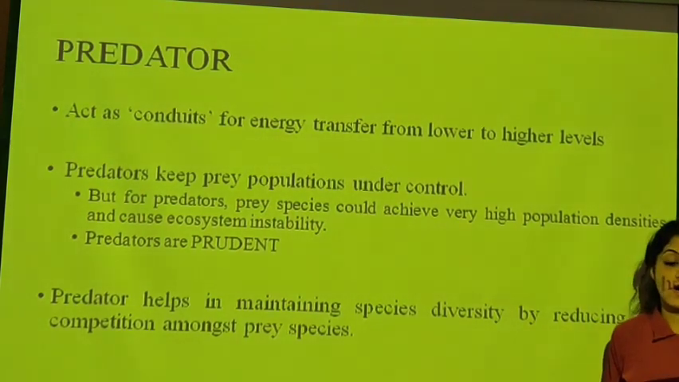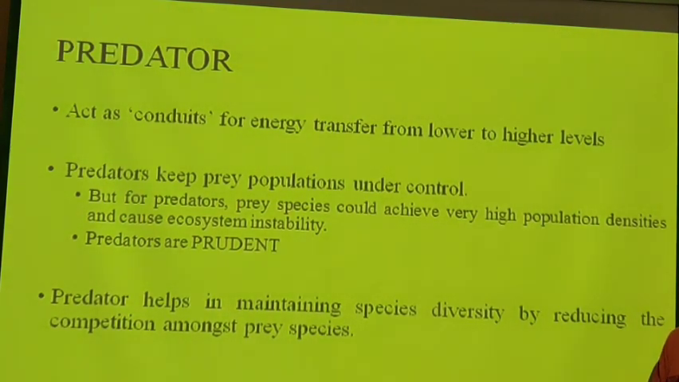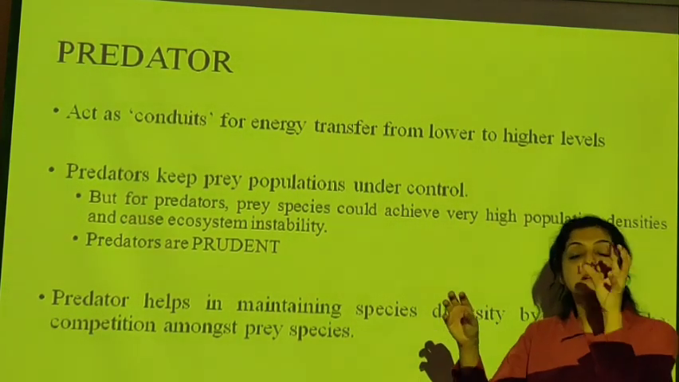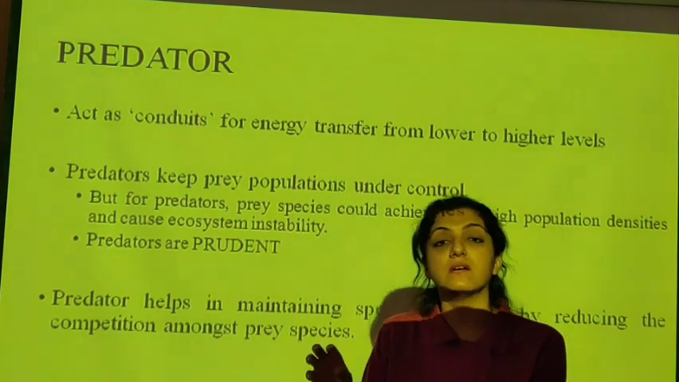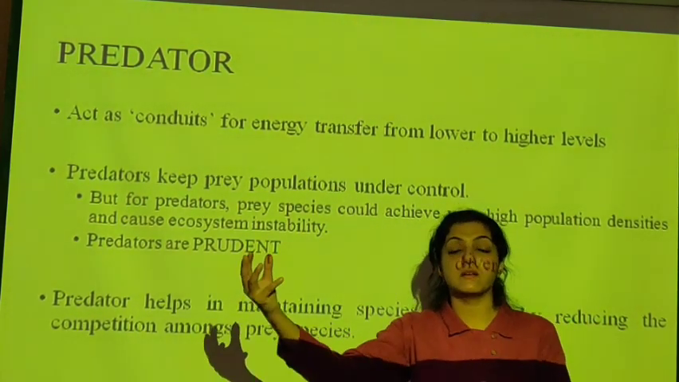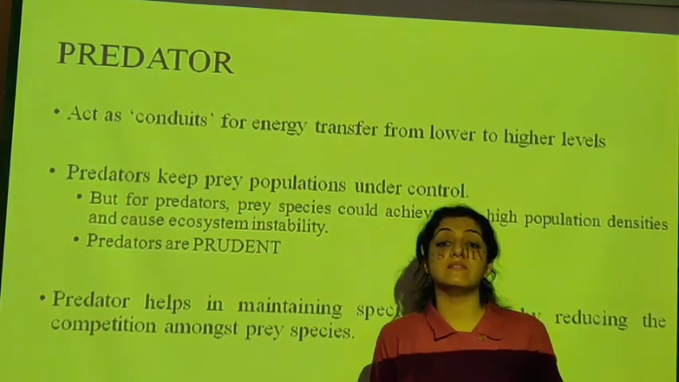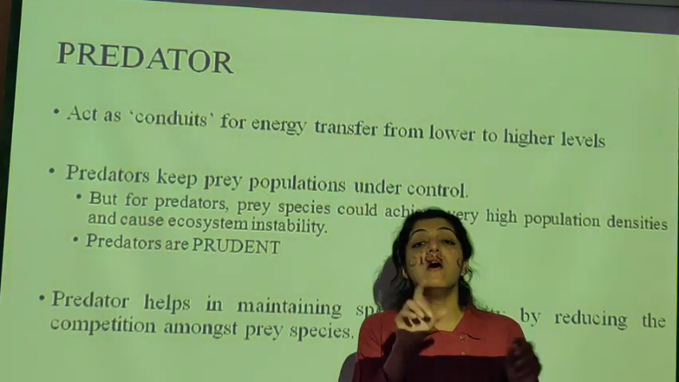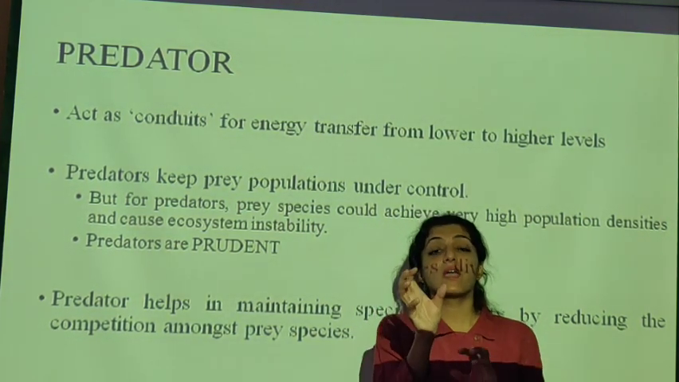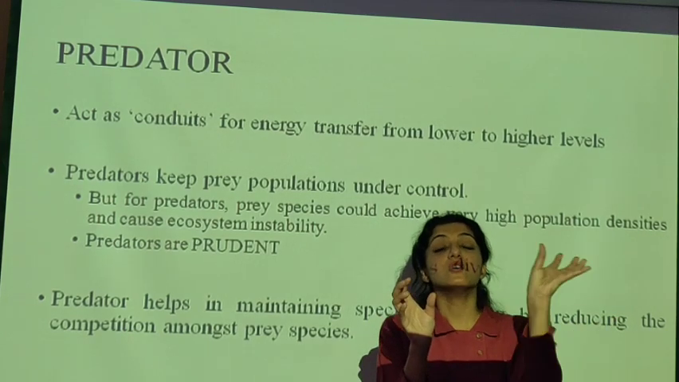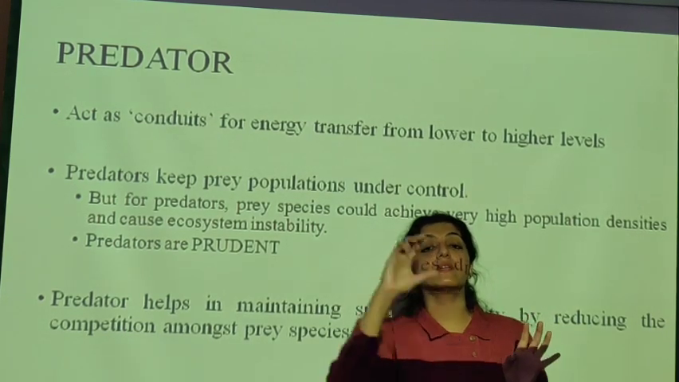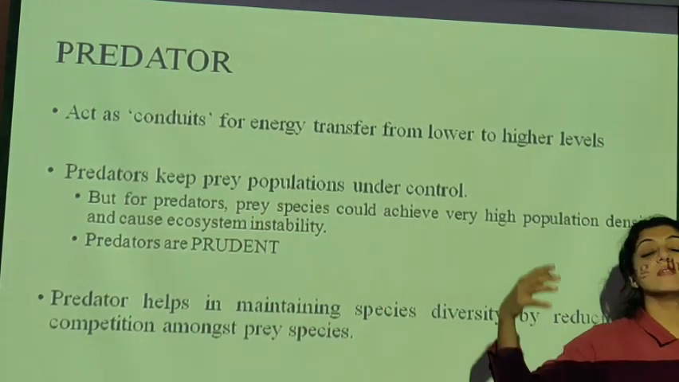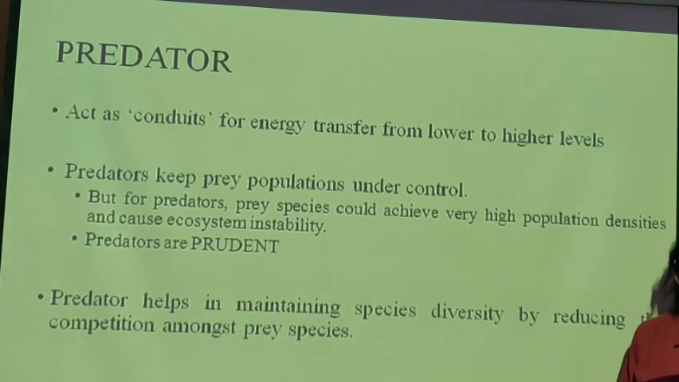What is a predator now? A predator acts as a conduit for energy transfer from lower level to higher level. When a tiger eats a deer, the energy of the deer is transferred from the deer to the tiger, from the lower level to the higher level. Where did the deer get its energy from? It got it from the plant it was feeding on, because the deer is an herbivore. So the plant's energy is transferred to the deer, and the deer's energy is transferred to the tiger, from the herbivore to the carnivore. From the lower level to the higher level, the energy is getting transferred.